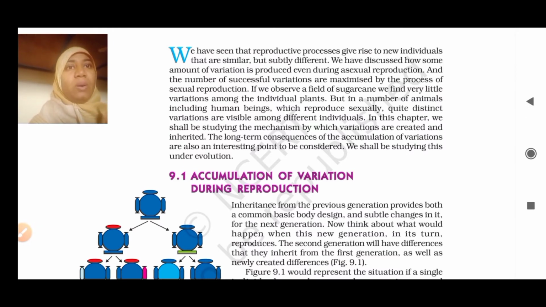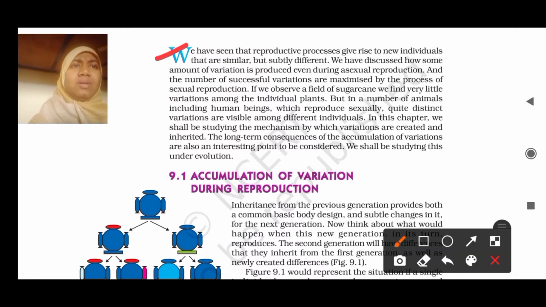Now, according to the lines we have seen so far, what they are saying is that the reproductive process will give rise to new individuals which have similar or partially different characters.